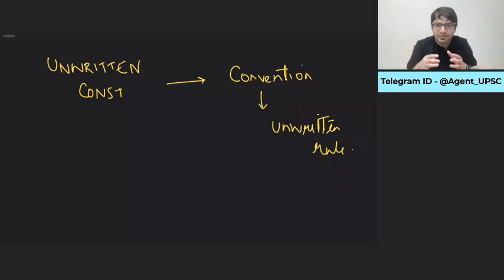In the United Kingdom, the House of Commons can be dissolved by the Queen but only on the advice of the Prime Minister. It is not mentioned anywhere. But the convention is that it will be dissolved by the Queen only on the advice of the Prime Minister. It's a convention, an unwritten rule.